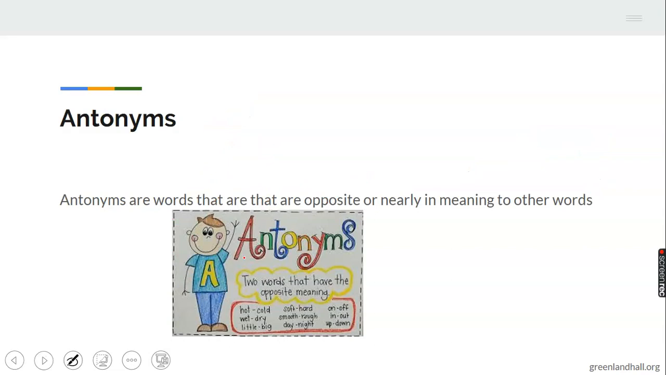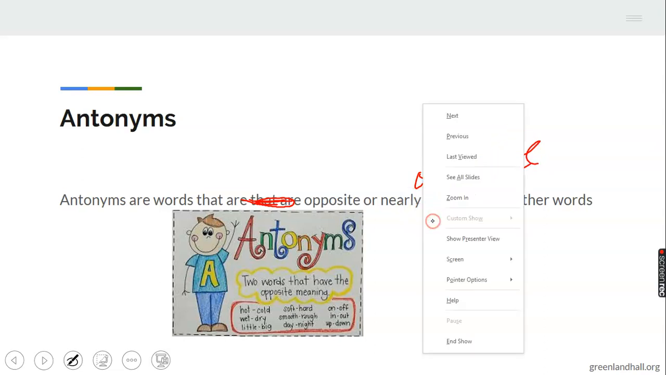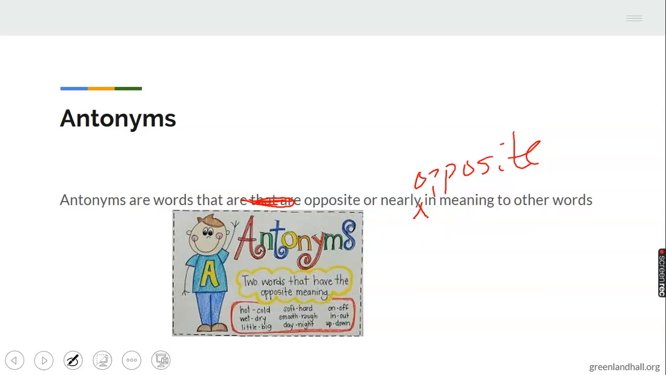Antonyms are words that are opposite or nearly opposite in meaning with other words. I think opposite is missing there. Nearly opposite in meaning to other words. You can see the caption I have here. It says antonyms, two words that have opposite meaning, and I have some of them listed there.